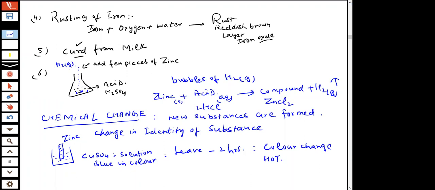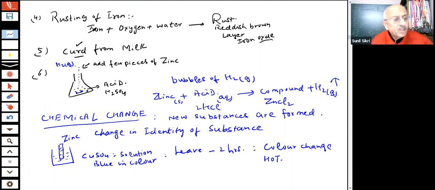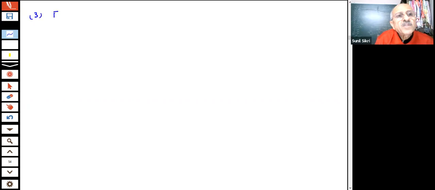And what will be the evidence for these chemical changes? What evidence we have for a chemical change, students? We are coming to third part of it.